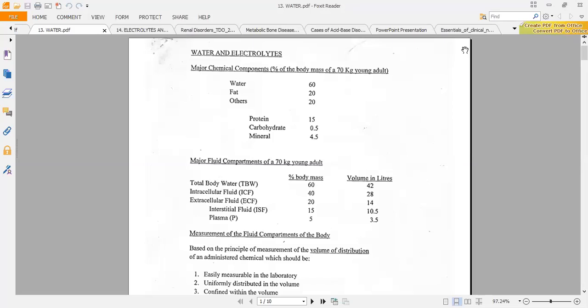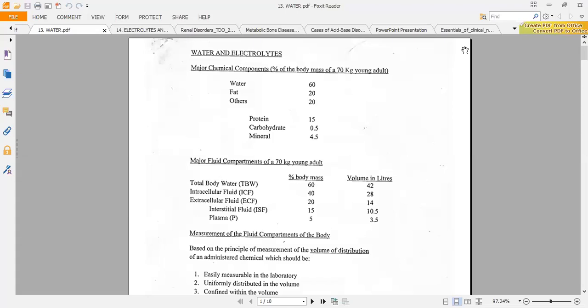When we take any human being, we say the average weight of a human being is about 70 kilograms. About 60% of the person's weight is water. So if the person weighs 70 kilograms, 60% of this person's weight is water.